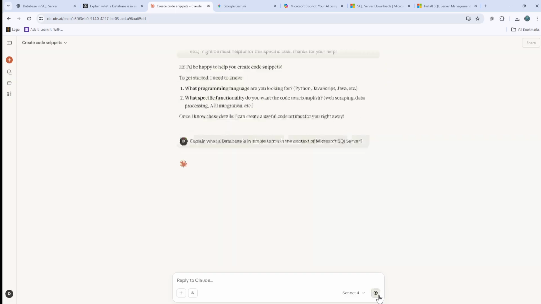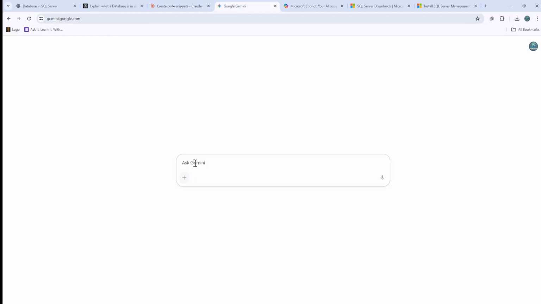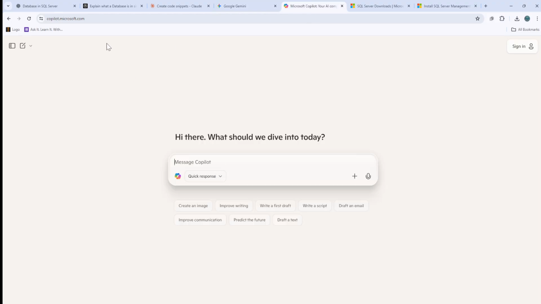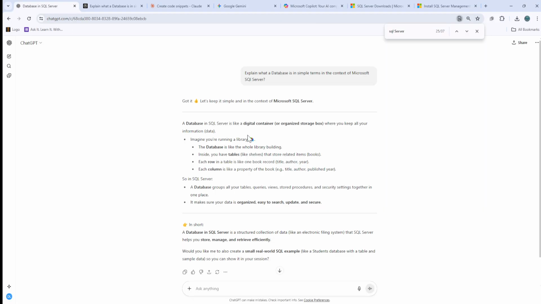Only three of them, or maybe Gemini as well. Okay, I think we'll try Gemini and Copilot tomorrow. Let's just see on ChatGPT.